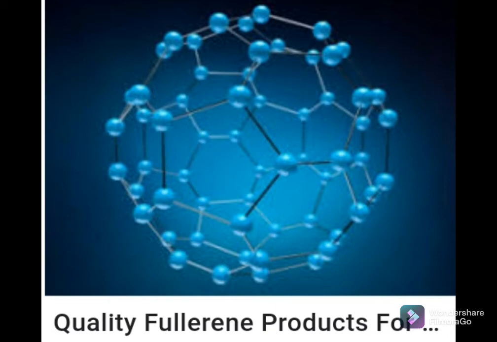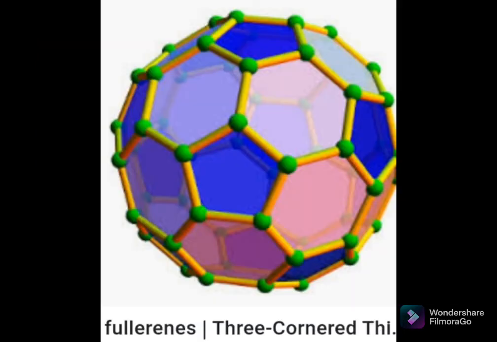domes that had hexagons and pentagons to provide a rigid structure with a three-dimensional geometry. When you observe this C60 or buckyball or fullerene, you can see it is made up of pentagons and hexagons. In this C60 molecule, Buckminsterfullerene, all the spherical balls represent carbon atoms. In the diagram, at the center a pentagon is there, and then at each side of the pentagon a hexagon is there. So this type of arrangement is there.